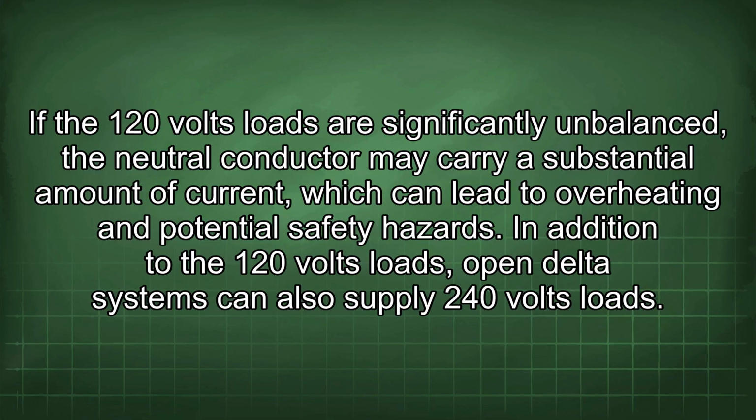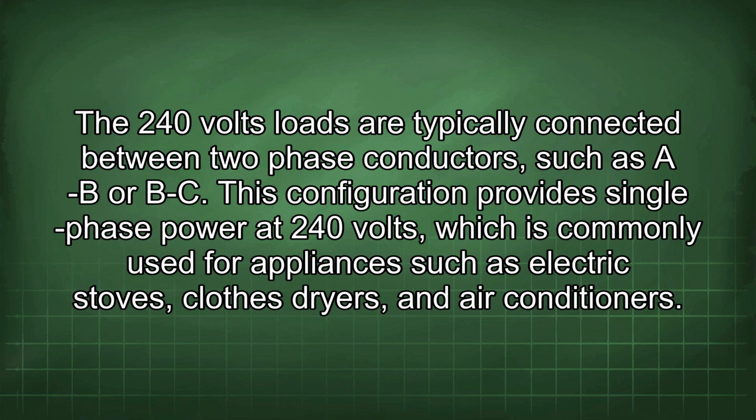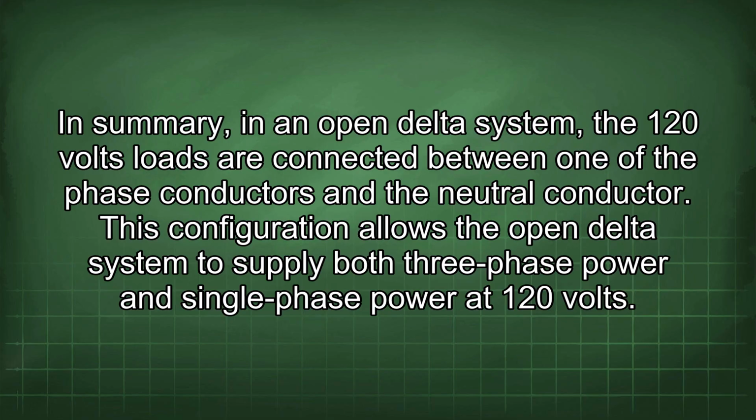In addition to the 120 volts loads, open delta systems can also supply 240 volts loads. The 240 volts loads are typically connected between two phase conductors such as A and B, or B and C. This configuration provides single-phase power at 240 volts, which is commonly used for appliances such as electric stoves, clothes dryers, and air conditioners. In summary, in an open delta system, the 120 volts loads are connected between one of the phase conductors and the neutral conductor. This configuration allows the open delta system to supply both three-phase power and single-phase power at 120 volts.